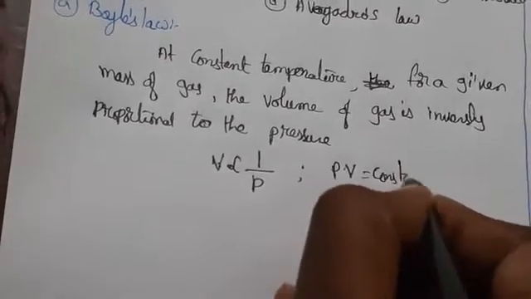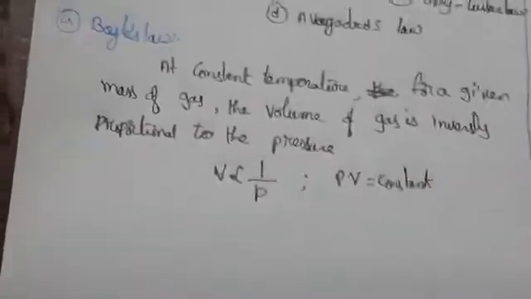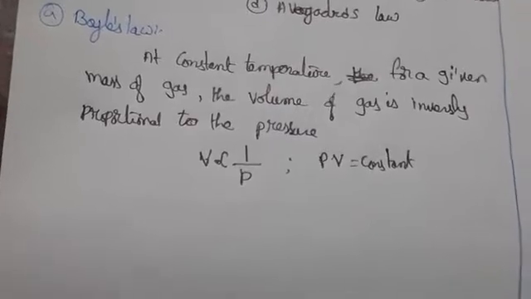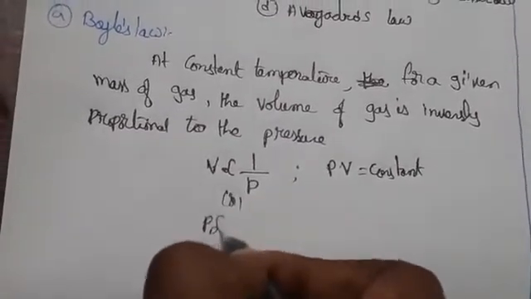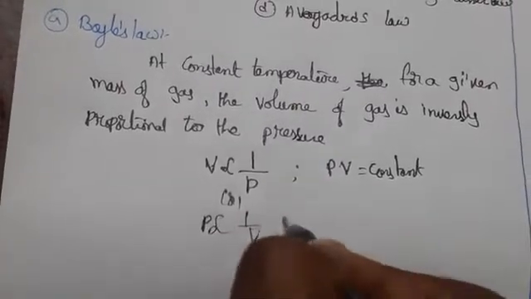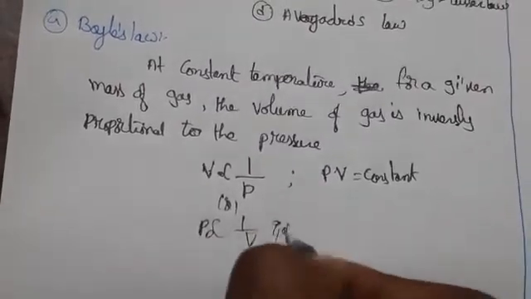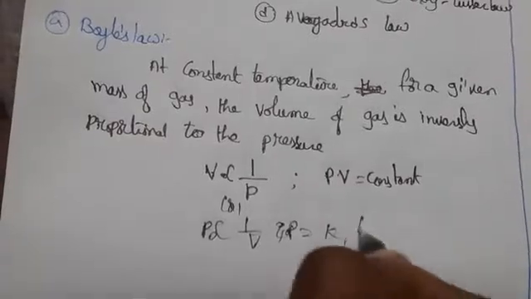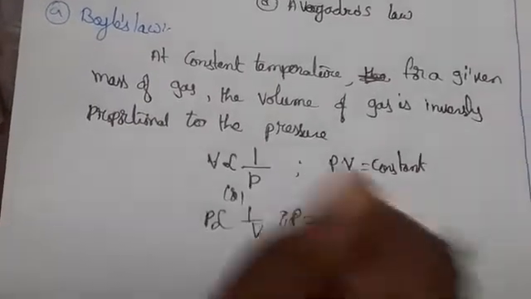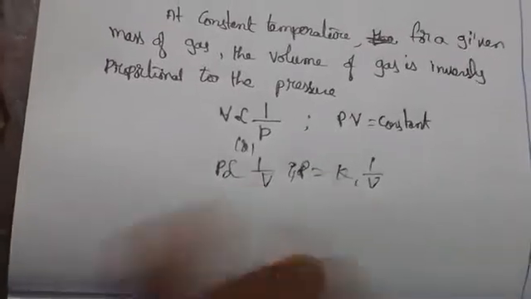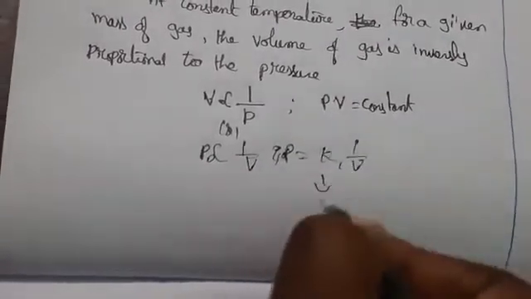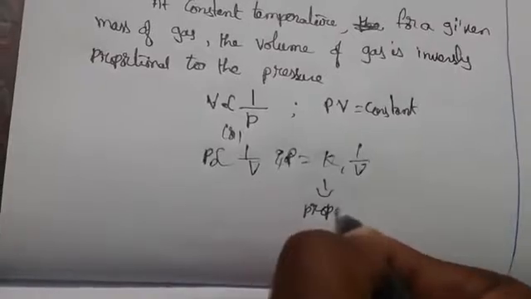This is Boyle's law. It can also be written as P is equal to K1 into 1 by V, where K1 is a proportionality constant.